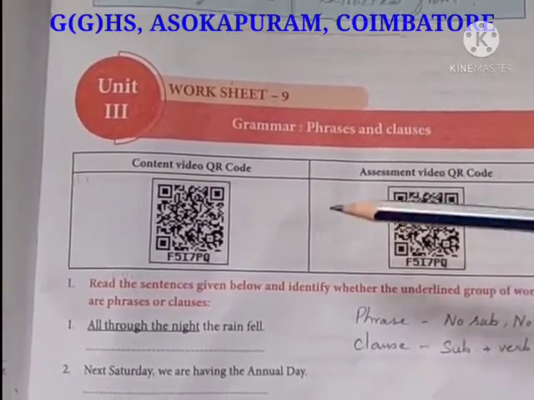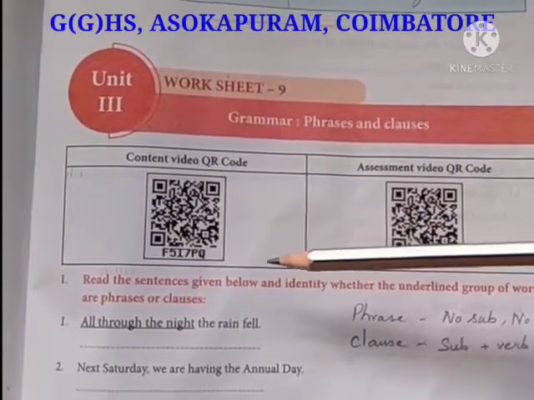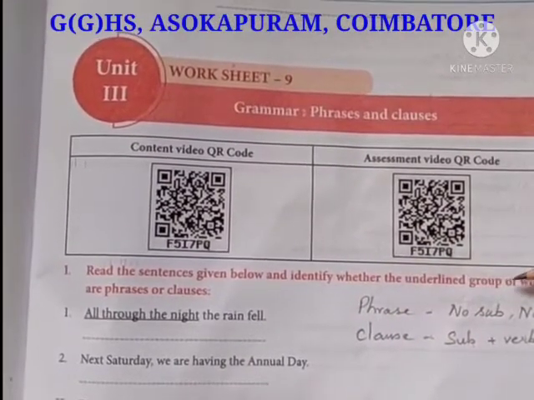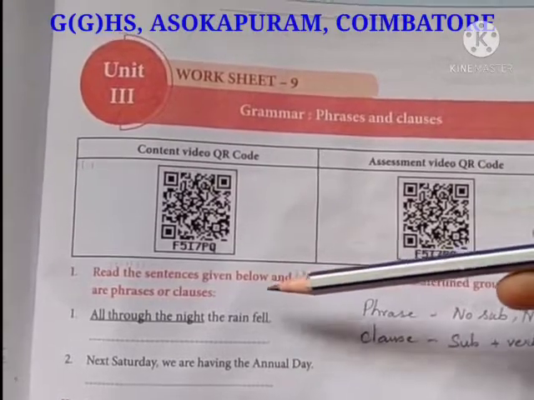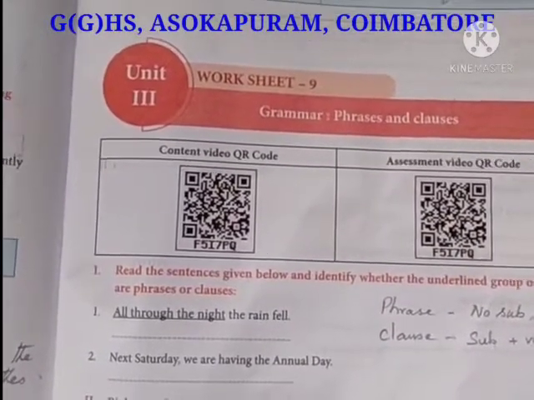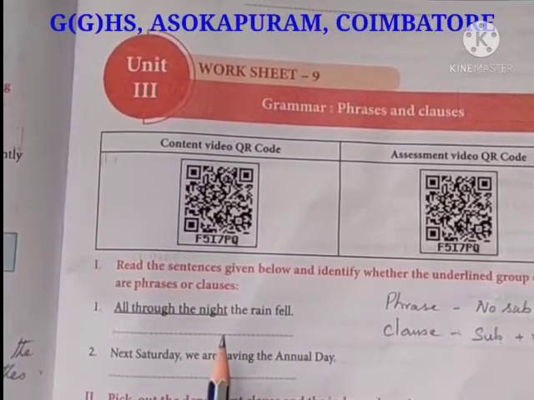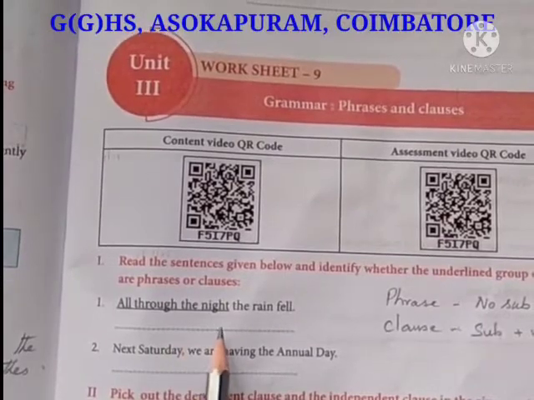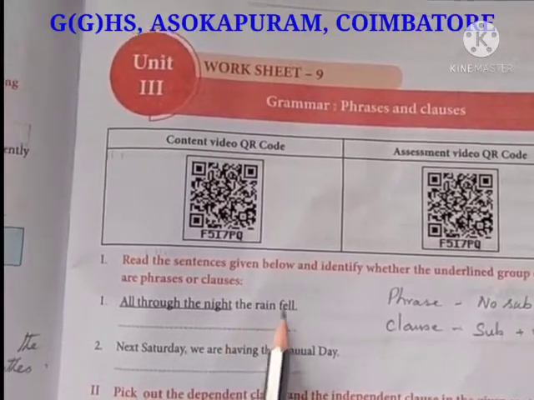Now read the Roman letter 1. Read the sentences given below and identify whether the underlined group of words are phrases or clauses. Okay, so here we are going to read, all through the night the rain fell. Here "all through the night" is underlined, and "the rain fell".